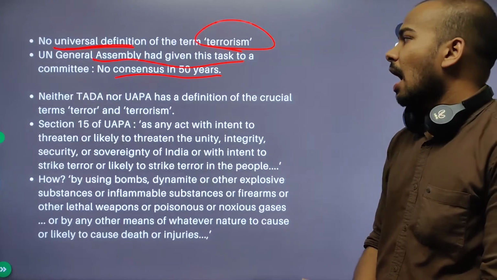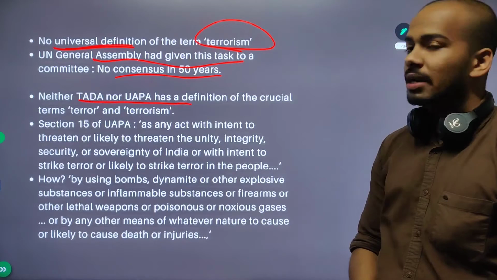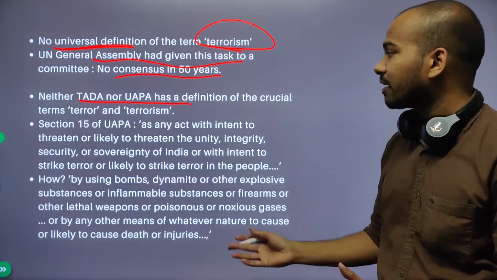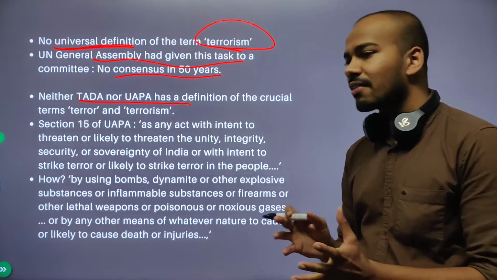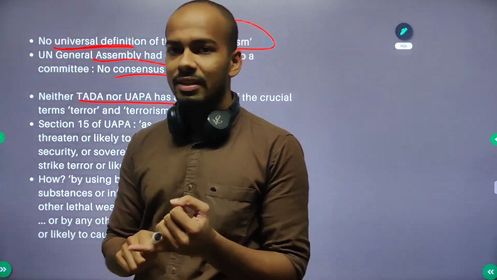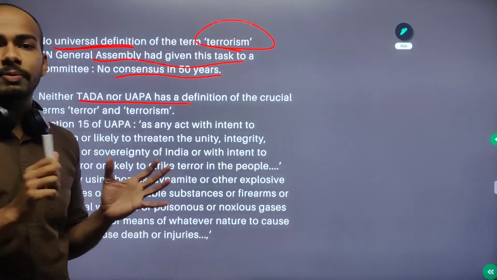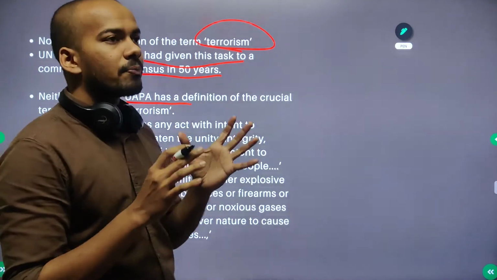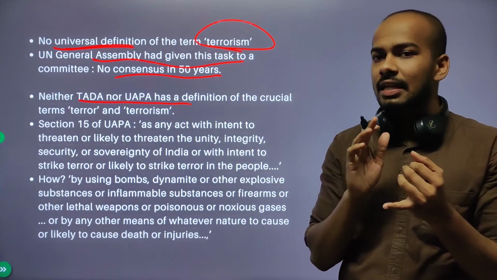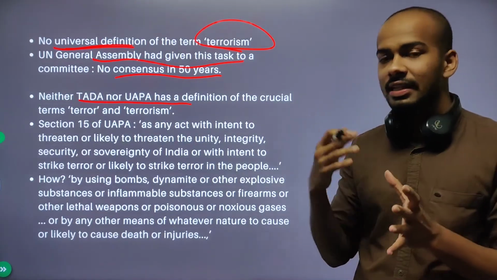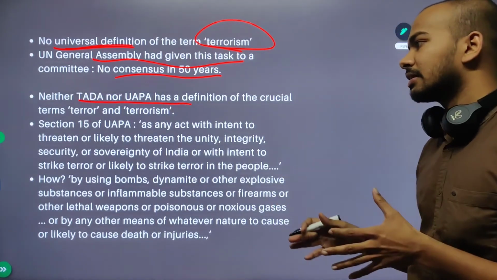That's one thing. And also, neither of these laws, TADA or UAPA, in the Indian context, has a definition for terms like terror and terrorism. So why do we craft a law? We craft a law because we have to be specific. We have to have a proper protocol in place, because if we do not have a proper definition, then that is not a proper law, right? Then anything can be done. It can be interpreted in multiple ways, and many people can be convicted.